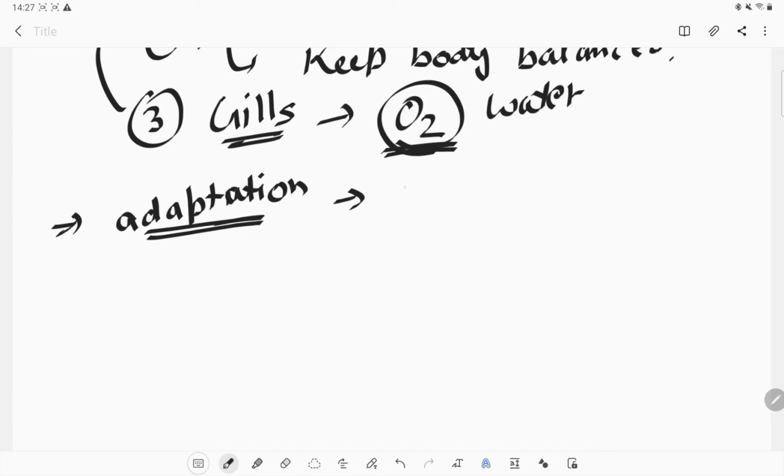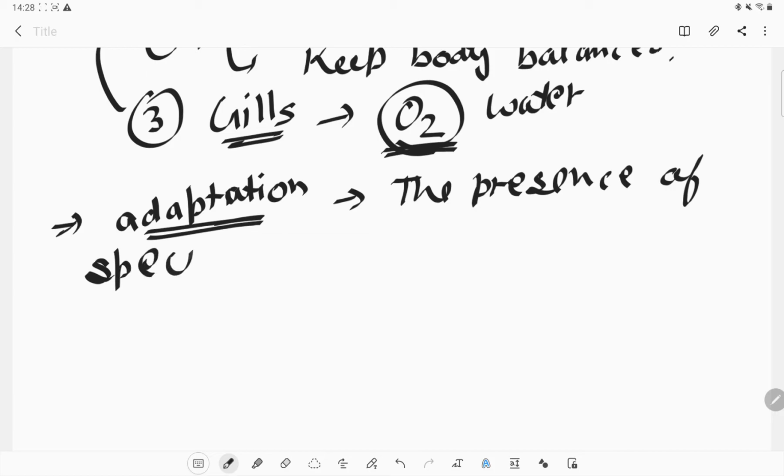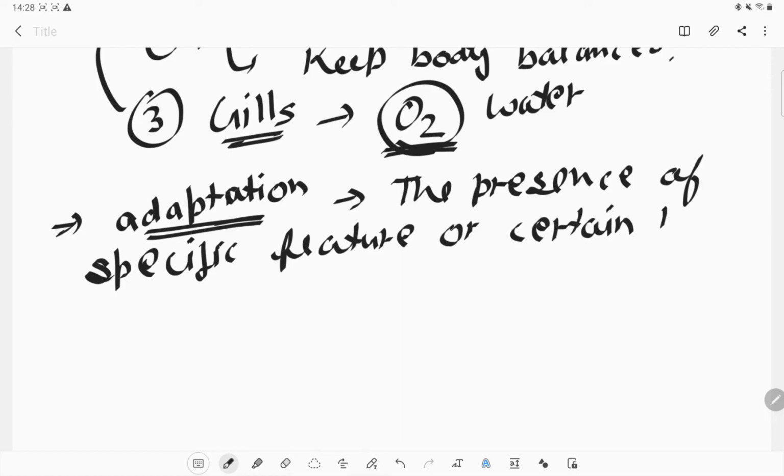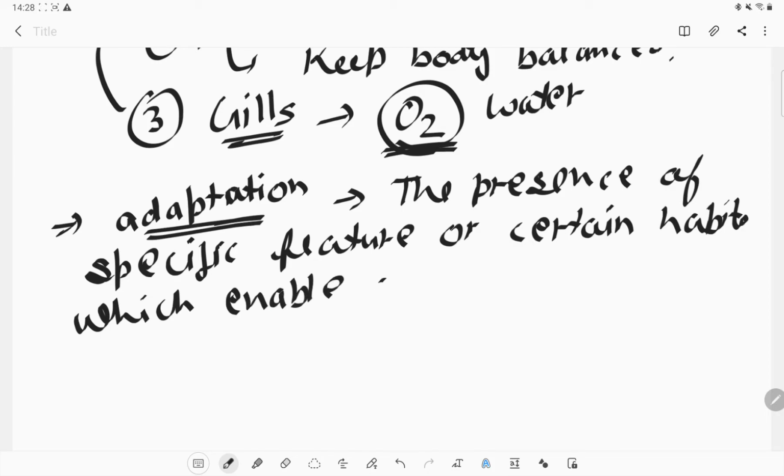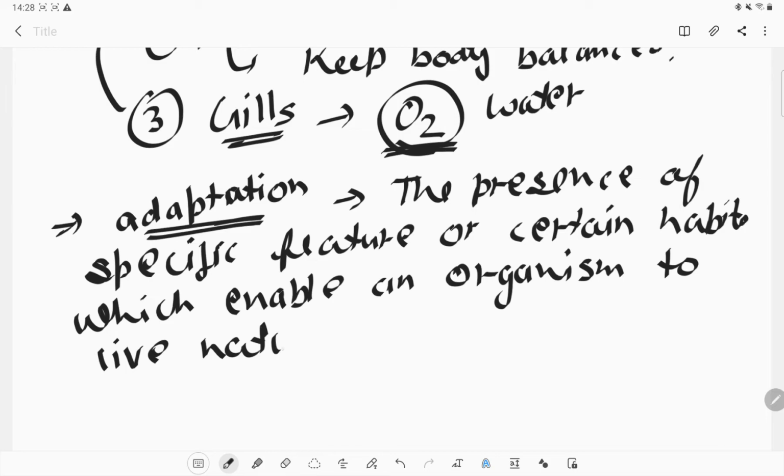Okay, so what is the definition of adaptation? The presence of specific features or certain habits which enable an organism to live naturally in a place. Okay, any place, any habitat we are talking about.